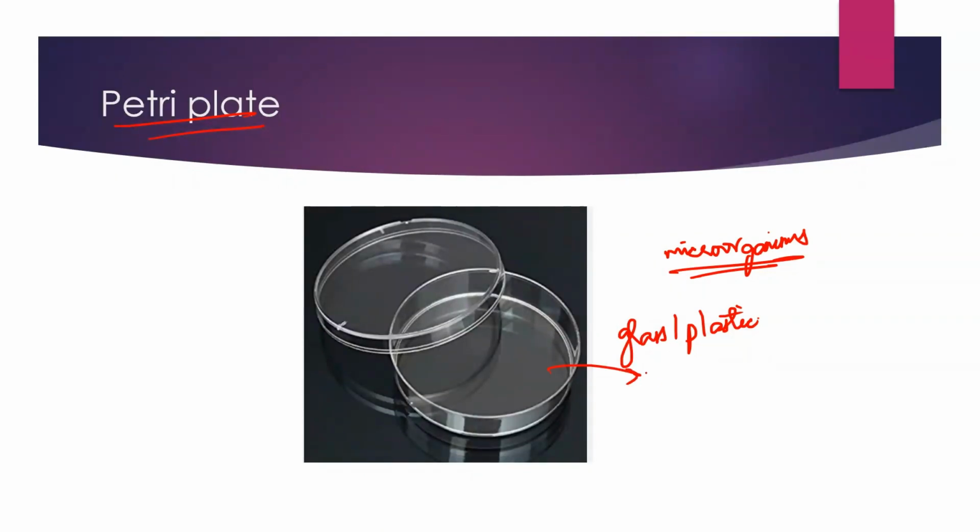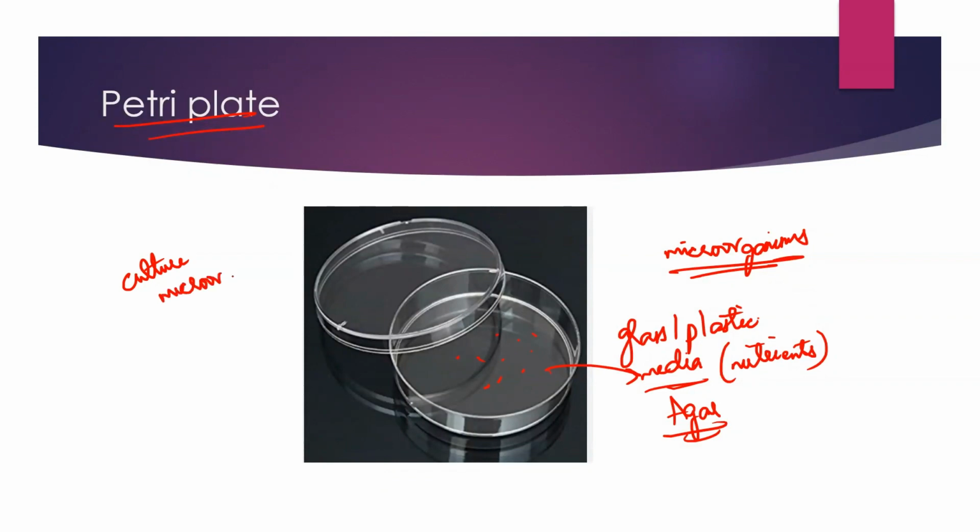So we pour media in it. Basically, media is nothing but nutrients. We give nutrients to the microorganism. And agar is added. It acts as a solidifying agent on which the microbes can grow. So a Petri plate is basically where you can culture microorganisms. That means we can grow microorganisms. Okay, now let's dive into the experiments which were done by various scientists.